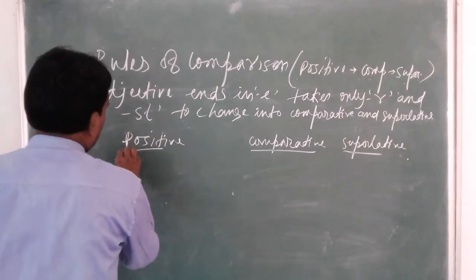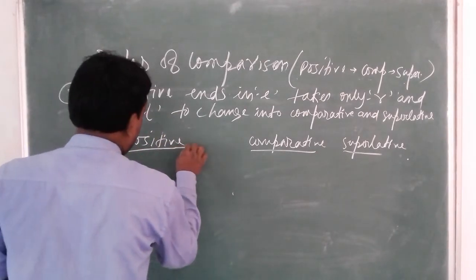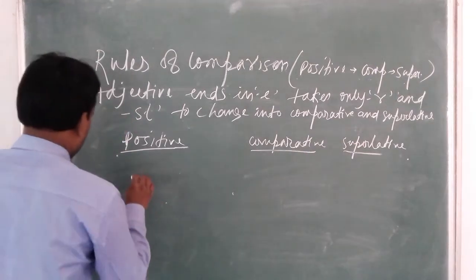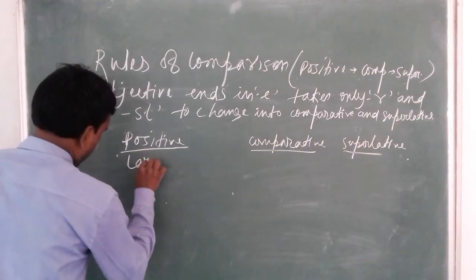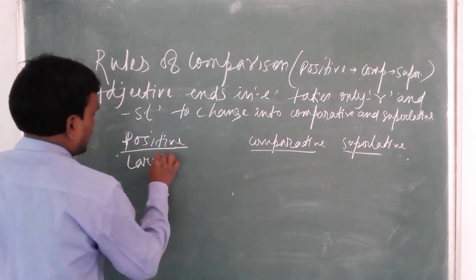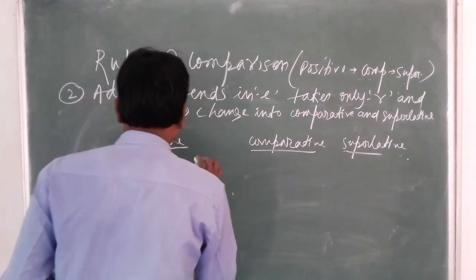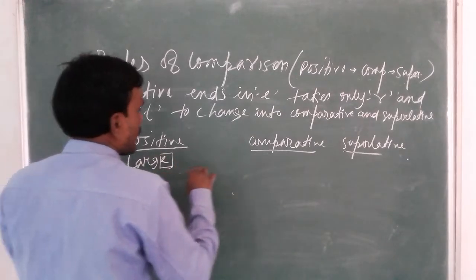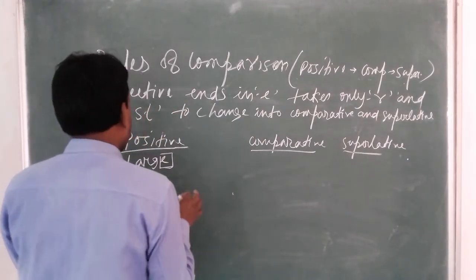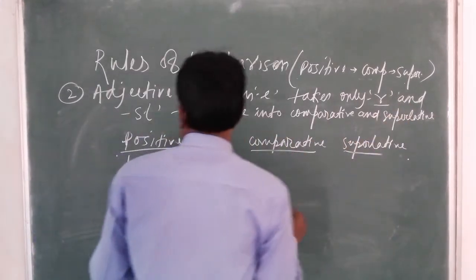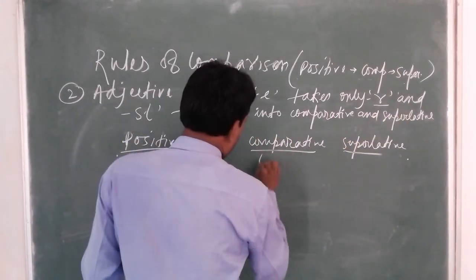Look here, some adjectives end in E, just like large. Large, at the end there is the use of E. So if we change it from positive to comparative, only add R. Large, larger.